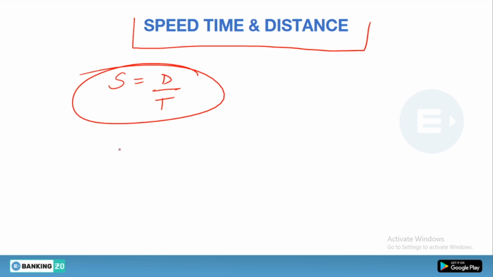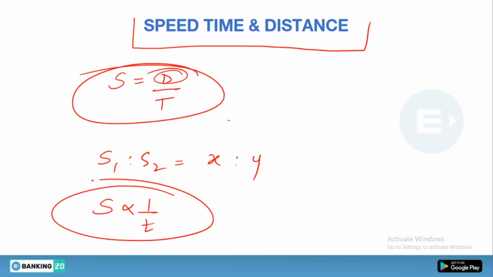If you are going a constant distance, let's say S1 and S2 are the ratio of speeds of two persons A and B, let's say x and y. If both of them are going to a certain place, that means the distance is constant. That means the relation between speed and time would be inverse to each other.